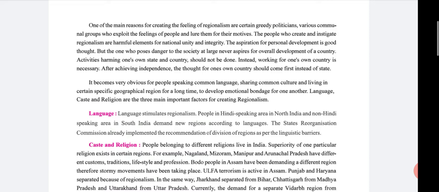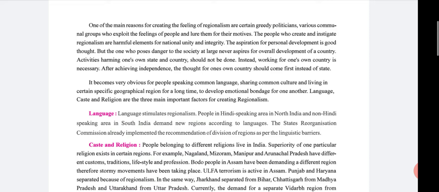The aspiration for personal development is a good thought, but one who poses a danger to the society at large never aspires for the overall development of the country. Underline this.